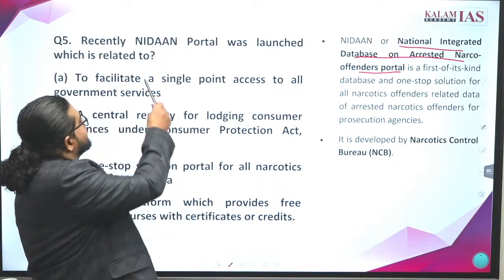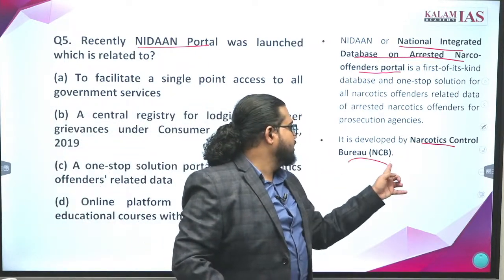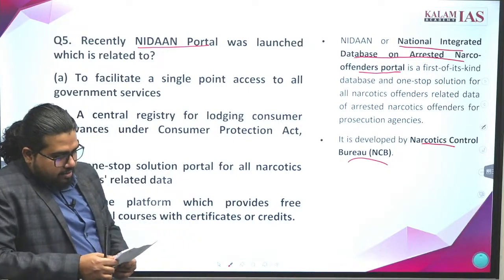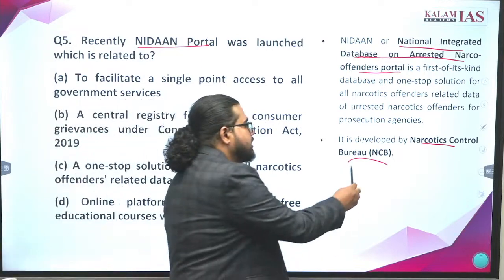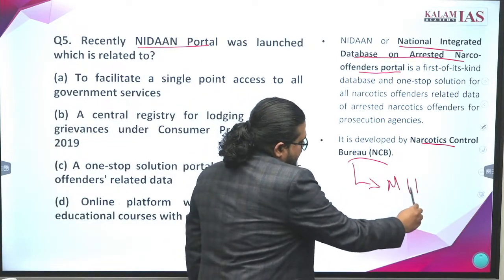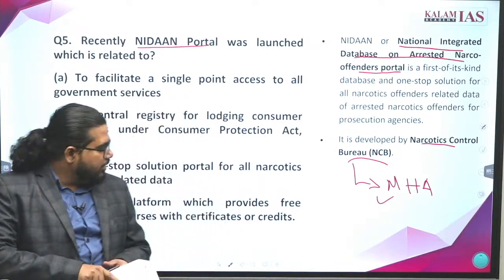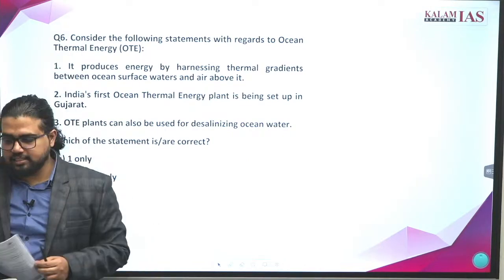That portal is the Nidan portal. Who developed it? The Narcotics Control Bureau. Under which ministry does it work? Ministry of Home Affairs. Go ahead. Answer the sixth question.